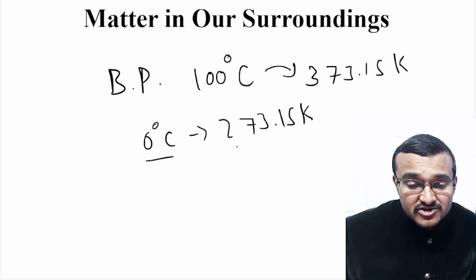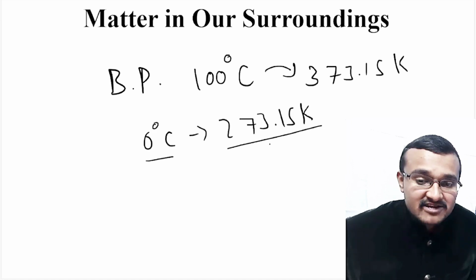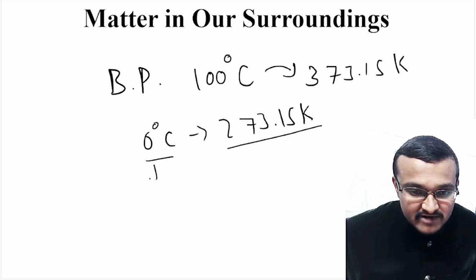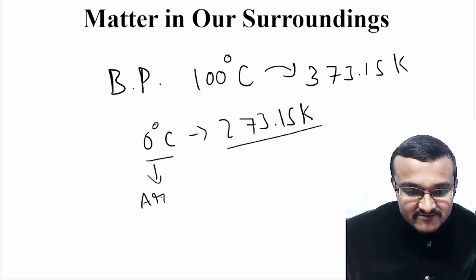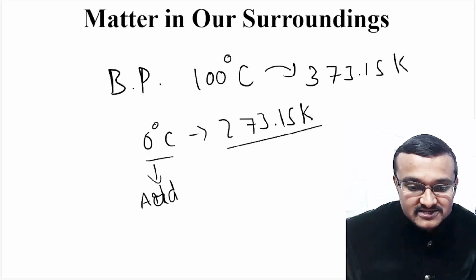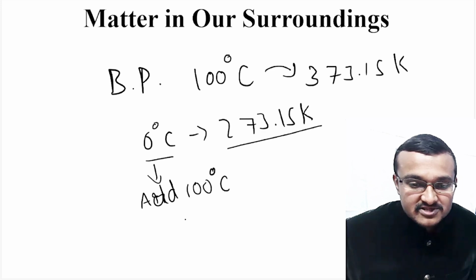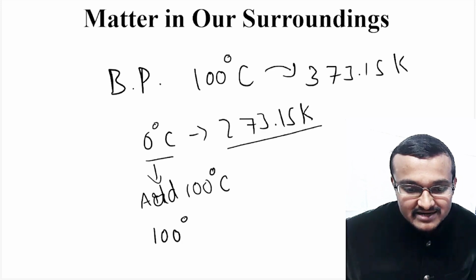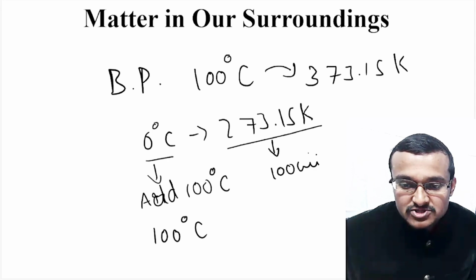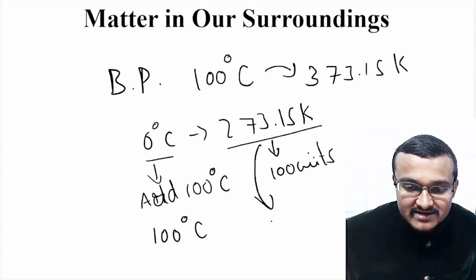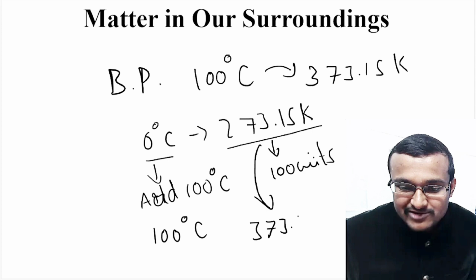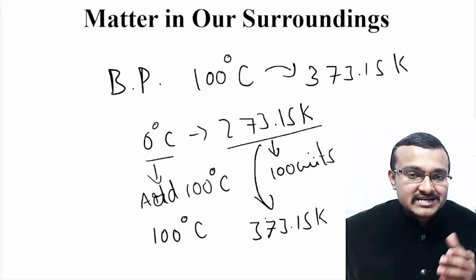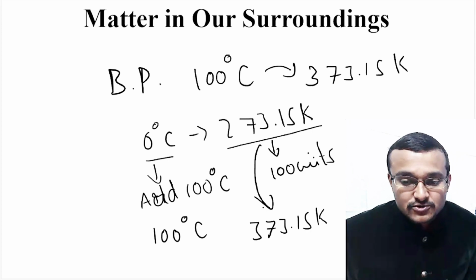For 0 degrees Celsius, the temperature in Kelvin is 273.15 Kelvin. Now if you add 100 degrees to this 0 degrees Celsius, it will be 100 degrees Celsius. Similarly, here also you should add 100 units. When you add 100 units, you get 273.15 Kelvin plus 100, that is 373.15 Kelvin. This is how you should convert degrees Celsius into Kelvin.